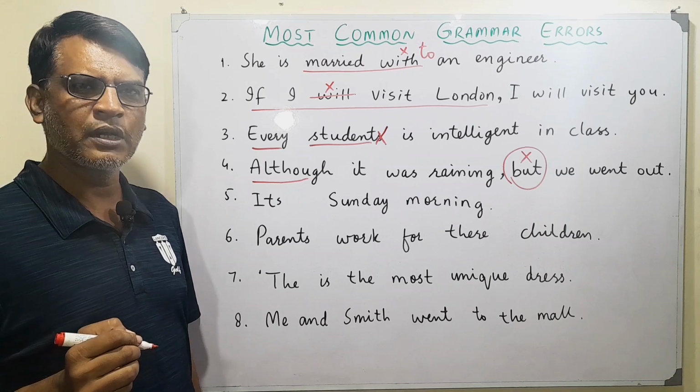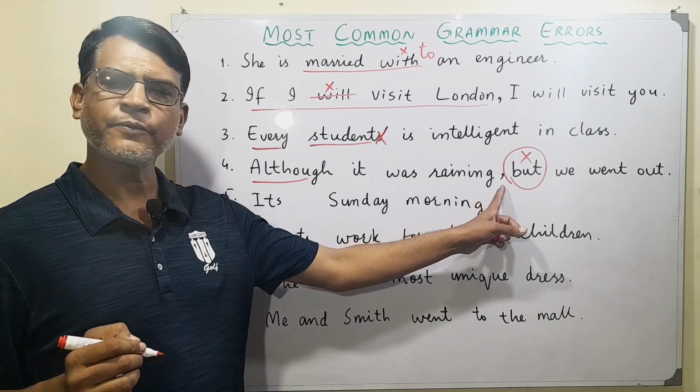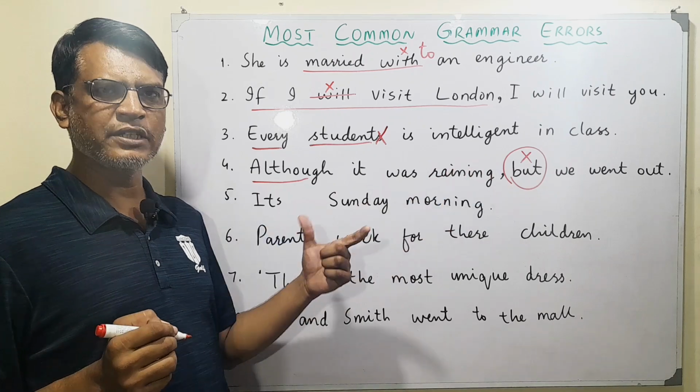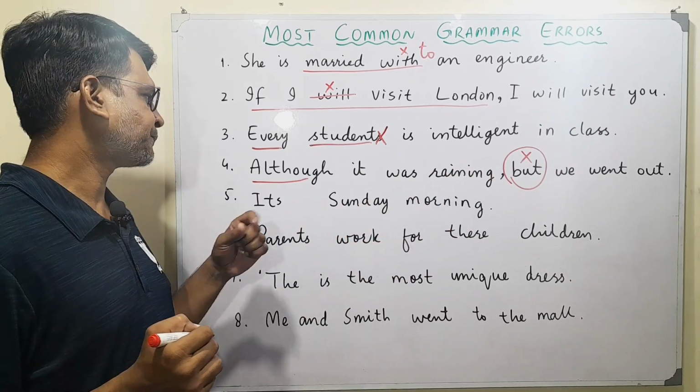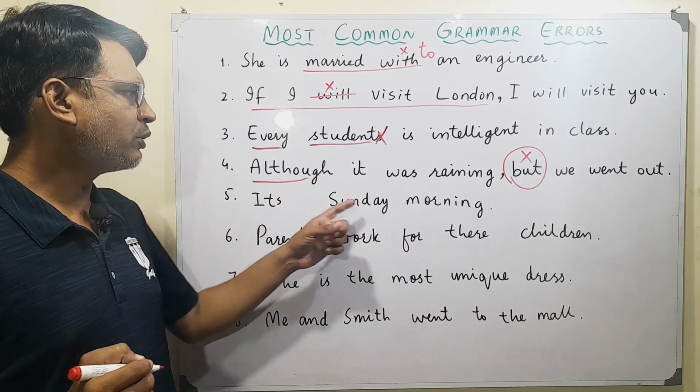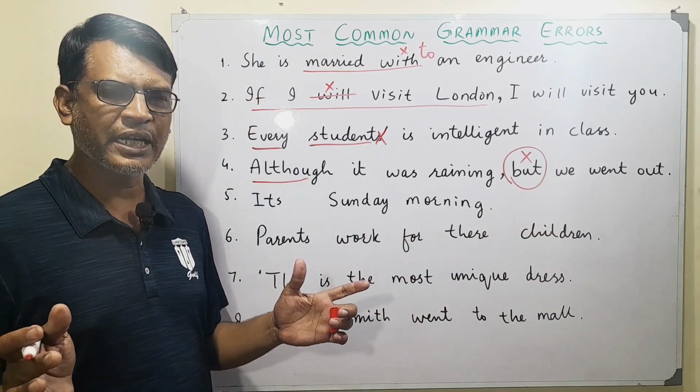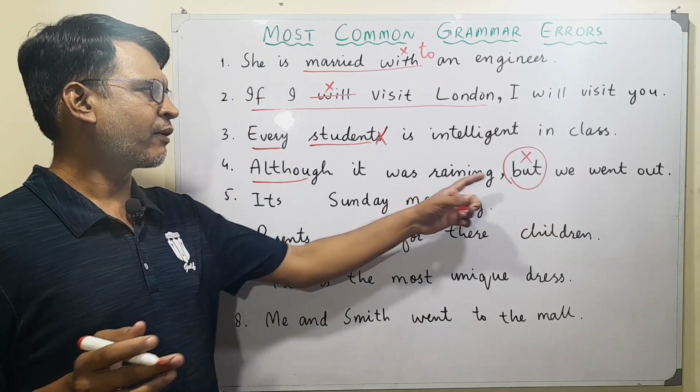This comma is functioning for the difference between these two parts of the sentence. So we say, although it was raining, we went out.